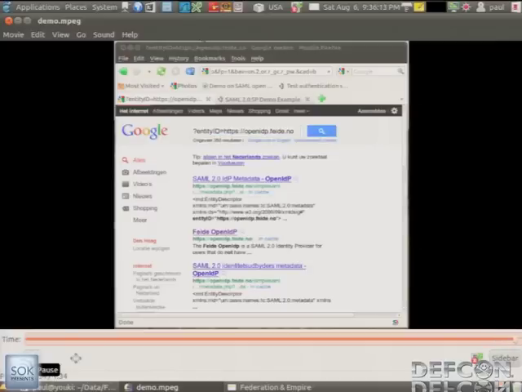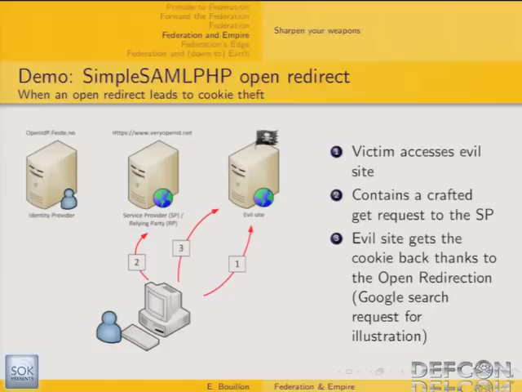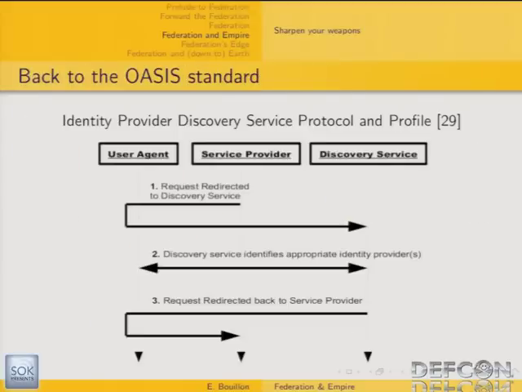So the thing is that actually, if you go back to the standard, these vulnerabilities are not implementation issues, but more specification issues, because it comes from the identity provider discovery service profile, and actually it's built in. The open redirection, when you look at the standard, is written like that. The open redirection is in the specification.